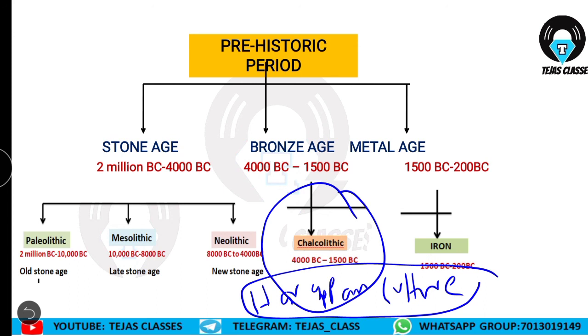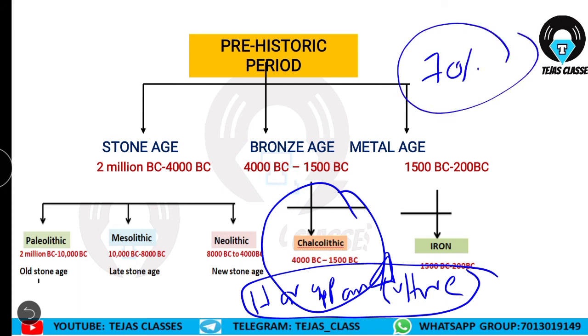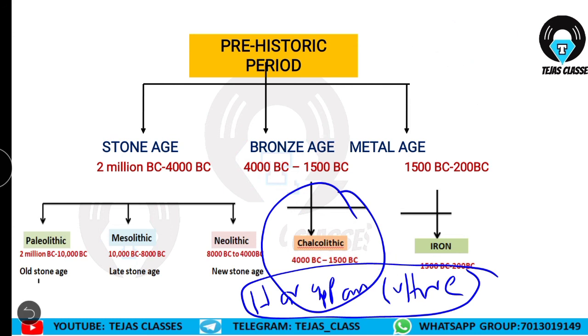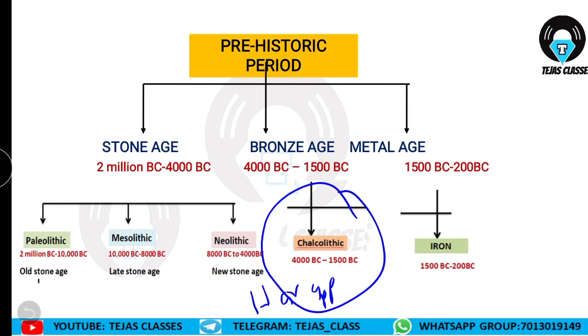We'll see in detail why the Harappan culture declined, why it was more civilized, and what changes took place in this Harappan civilization or Indus Valley civilization. Because the Indus Valley civilization is known as the first civilization in the Indian subcontinent. Very important. If you learn this topic, you can cover almost 70% of ancient history topic with the Indus Valley civilization topic. And if you learn the questions, you can gain nearly 70 to 80% marks in this chapter.